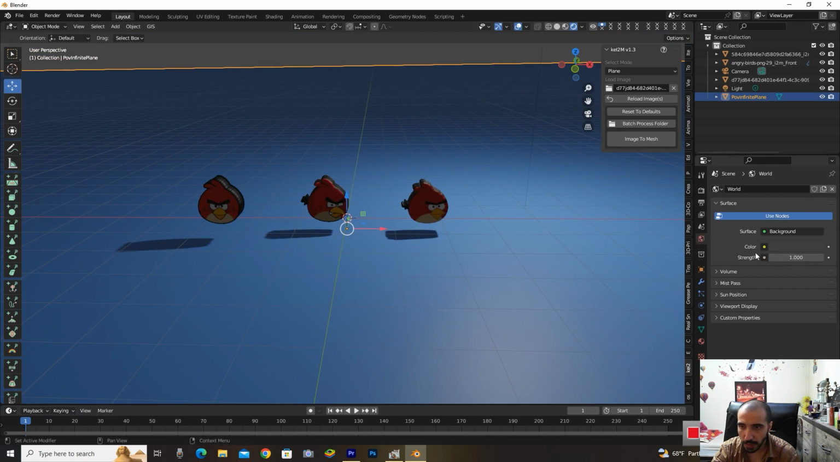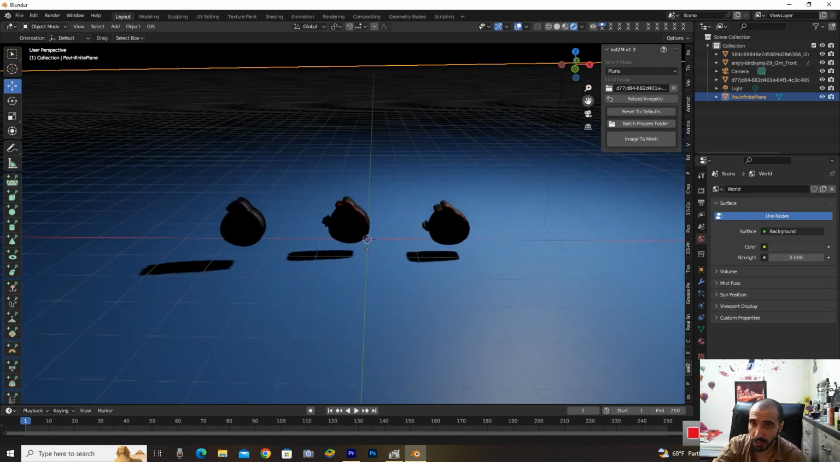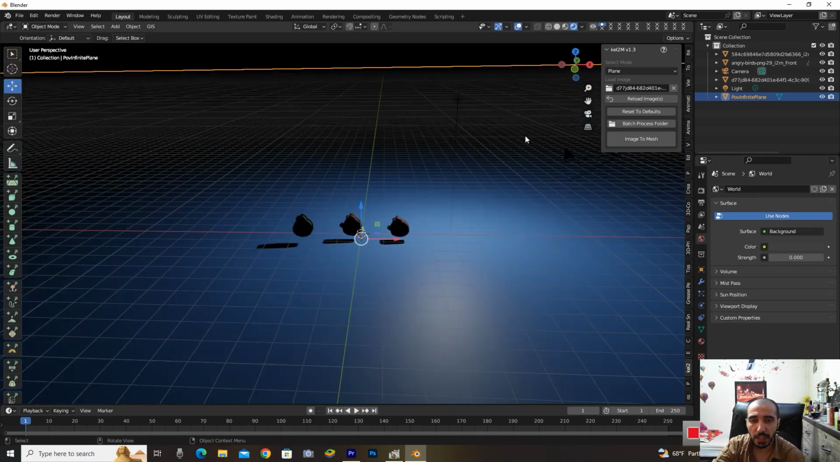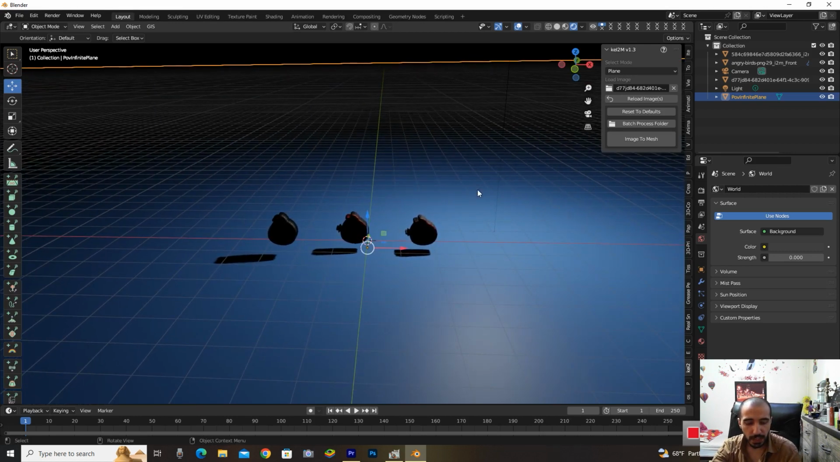Now I go to the World properties and change this number to 0 because a dark background gives a perfect image to us. Yeah, please pay attention to this notice, very important. Yeah, just we need two lights.